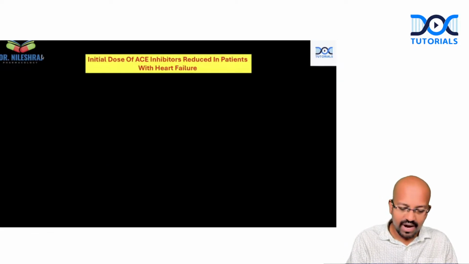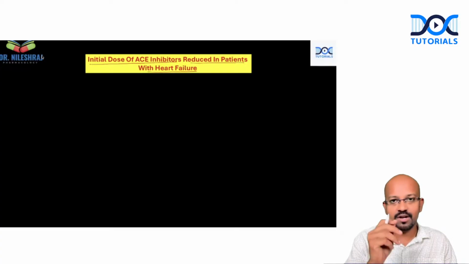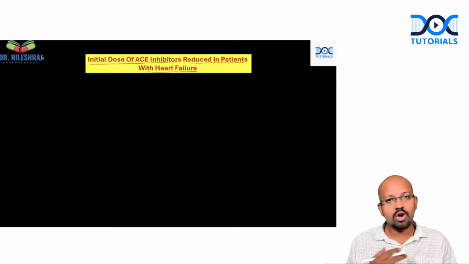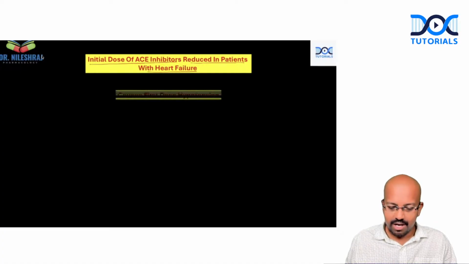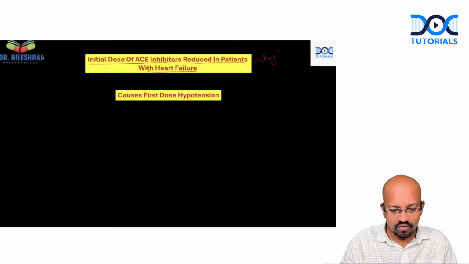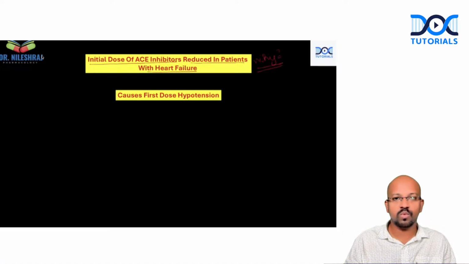Let's look into why the initial dose of ACE inhibitors is reduced in patients with heart failure. Again, the same one-liner, but we'll be concentrating more on the ACE inhibitor right now. Why not the other drug doses? Why are we talking a lot about the ACE inhibitor primarily? We'll be discussing that, because this ACE inhibitor, whenever it is given at normal doses, again, we'll be discussing this why.